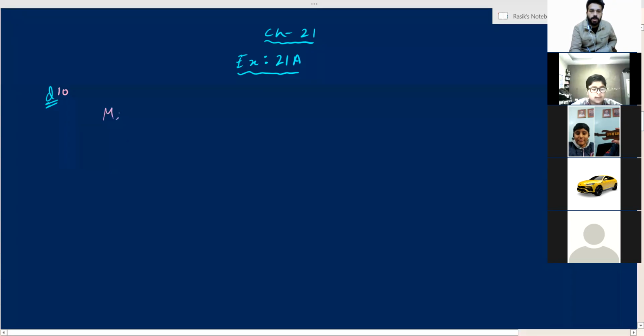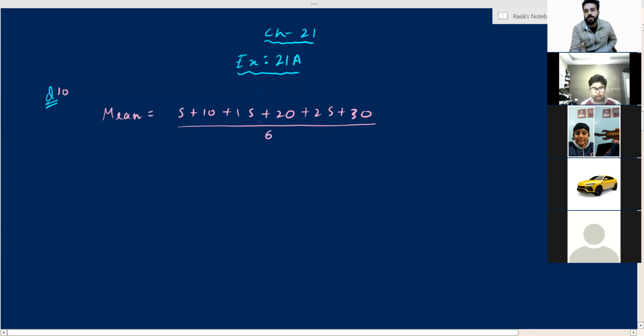So I'm directly writing the mean here. 5 plus 10 plus 15 plus 20 plus 25 plus 30. These are all the 6 multiples of 5, starting 6 multiples of 5. And denominator will be 6, not 5. Okay, because these are 6 observations. Correct. Now what is the sum? 15, 15, 20, 30, 50, 80 plus 25, 105 upon 6. When you simplify, you will get 17.5.